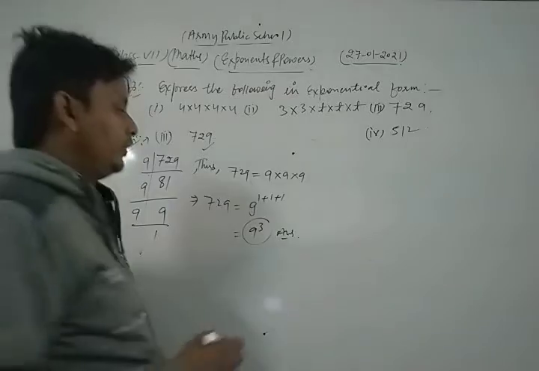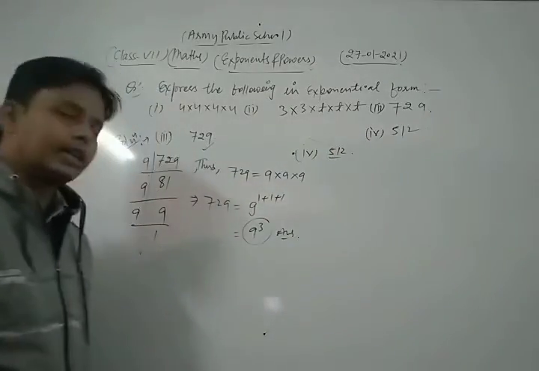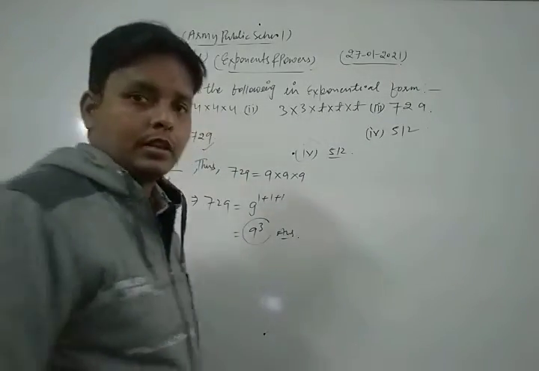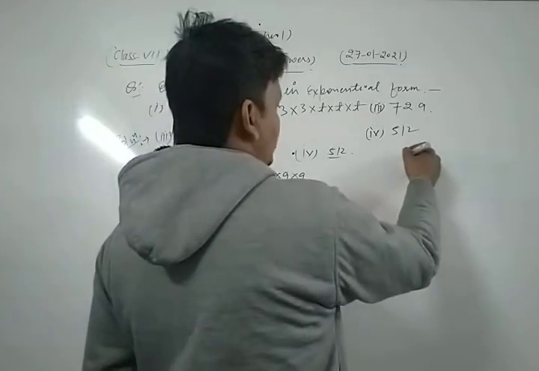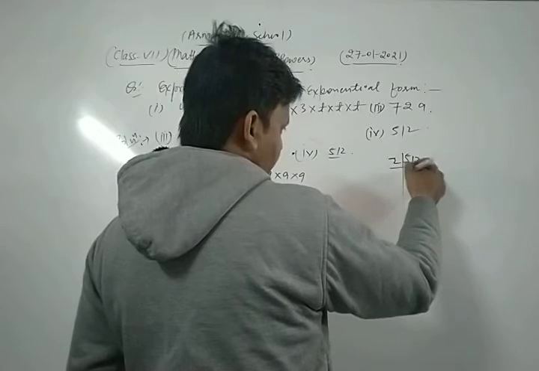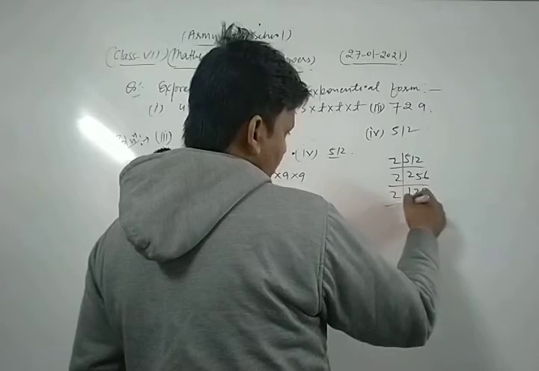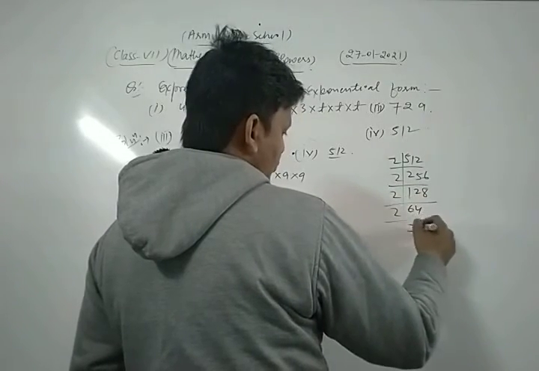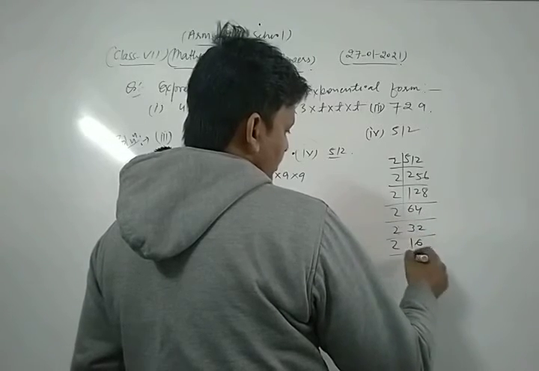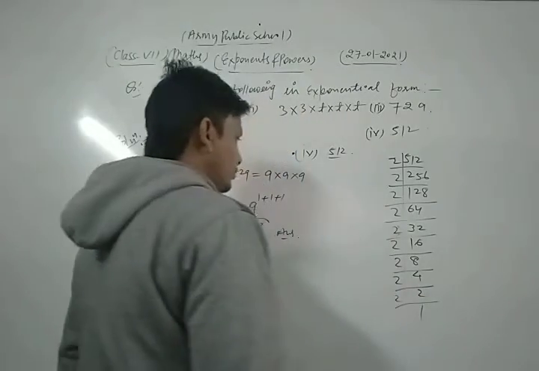Okay, similarly we take and solve the fourth part of this question, which is 512. In this question also we have to do their prime factorization. Let's see. So we have the prime factorization of 512. Dividing from 2, we continue dividing by 2 again and again: 16, then 8, 4, 2, 1.